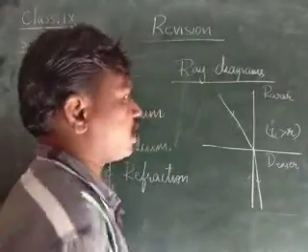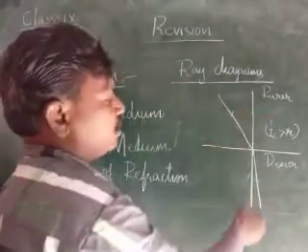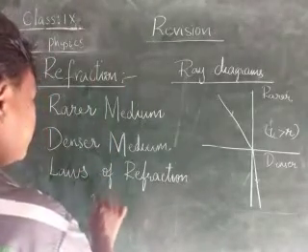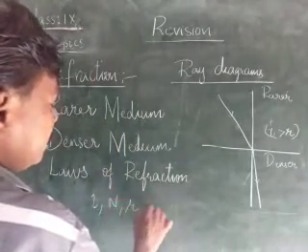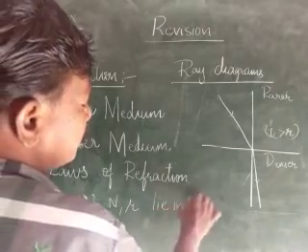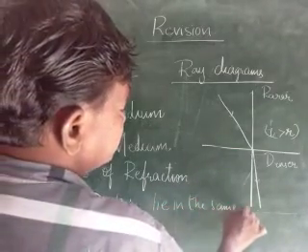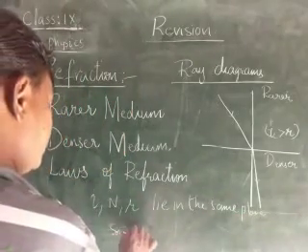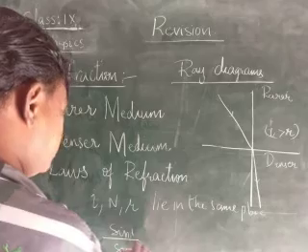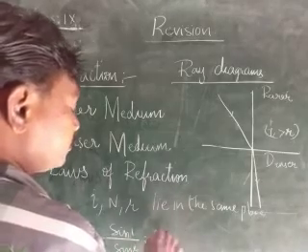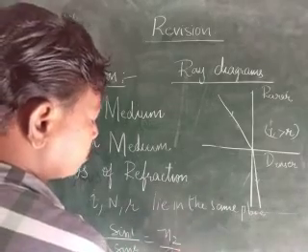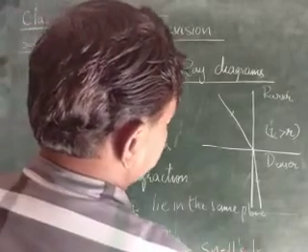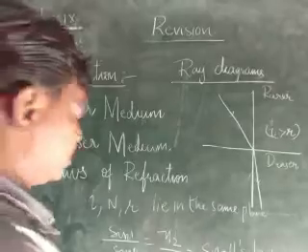Laws of refraction. The incident ray, normal, and refracted ray lie in the same plane. And the ratio of sin I by sin R is equal to N2 by N1, which is called Snell's law.